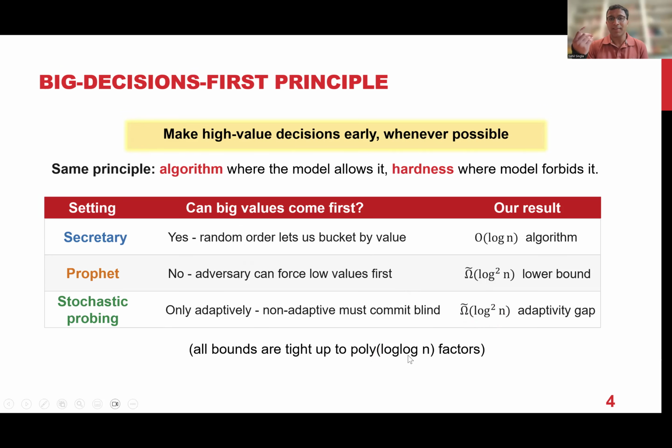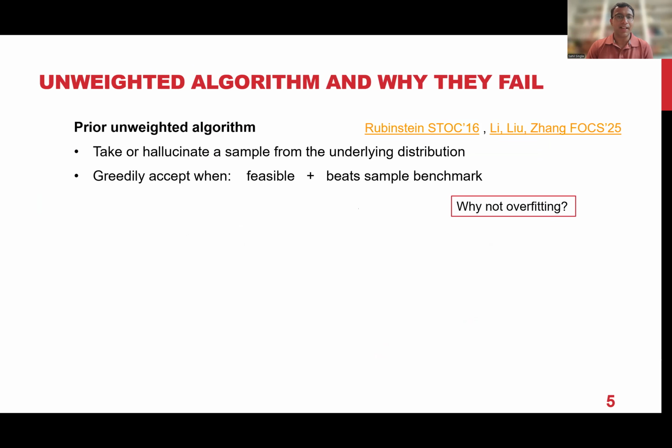But yeah, the main point is that the same principle, what we call big decisions first, allows us to design better algorithms whenever they're possible, or it helps us come up with a better hardness example. So in the rest of the slides, I will give you a high level overview of the techniques behind this. Firstly, let's start by recalling how these prior algorithms, the unweighted algorithms, work.